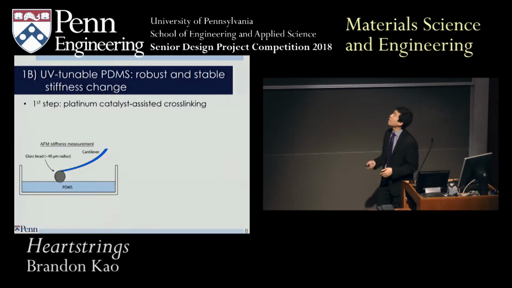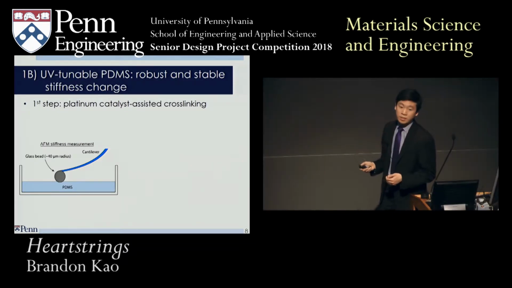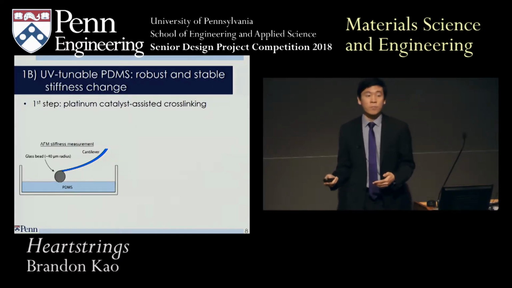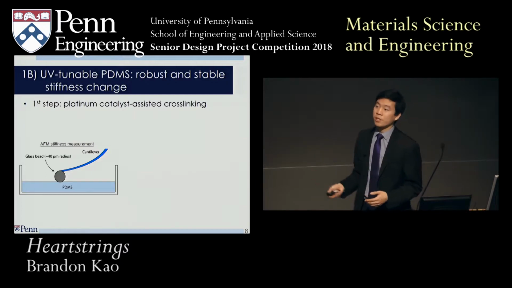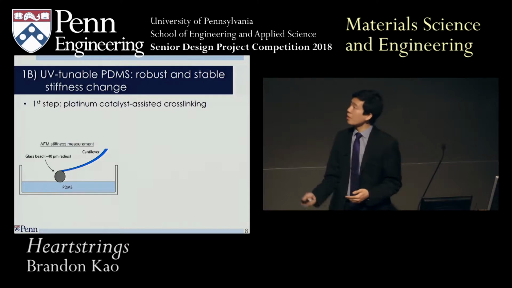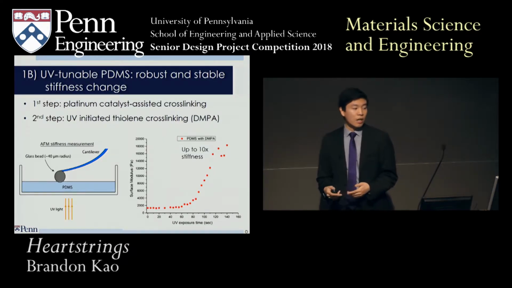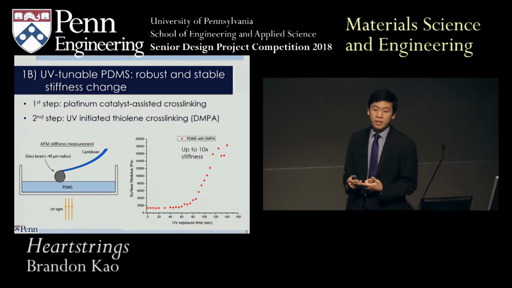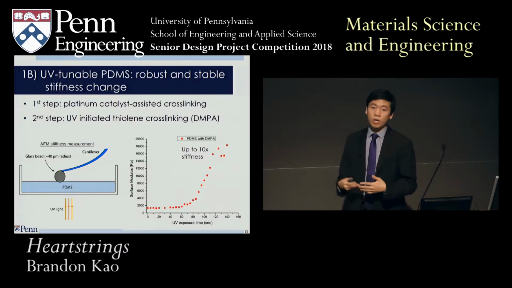So these are made in 2 different steps. First is this platinum-assisted cross-linking, and this makes the base soft PDMS. And I can use an AFM, or an atomic force microscope, to indent the surface of this material and get the stiffness or the modulus of these materials. So the second step was a UV stiffening. So when I shine UV on it, I activate this DNPA, which is a photo initiator, to cause the thiol-ene side chains to cross-link to each other, and this stiffens the entire material.